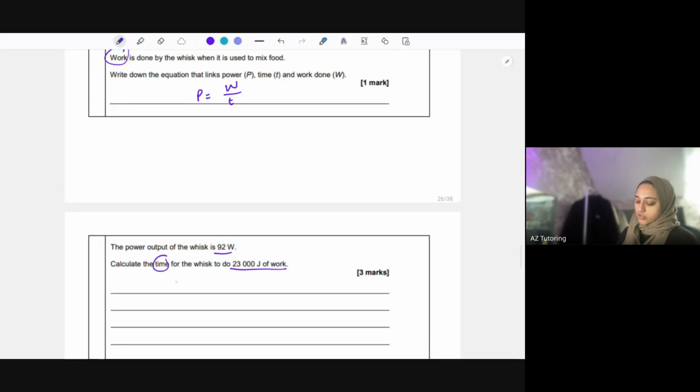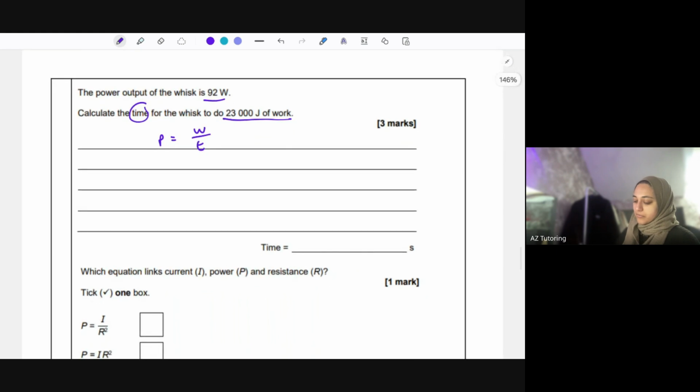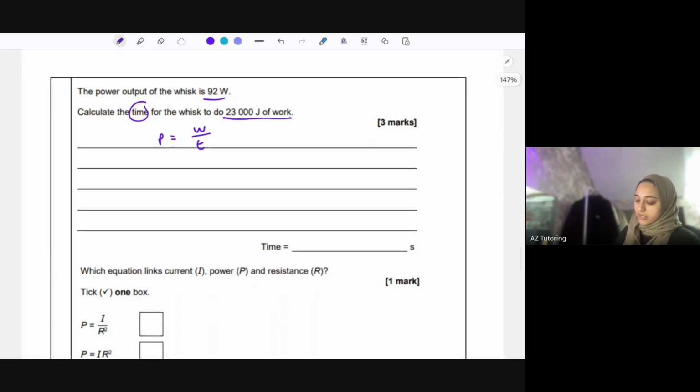So we're just using the equation above, P equals W over T. The power is 23,000... oh no, sorry, the power isn't 23,000. That's the work done. The power is 92 watts equals the work done, which is 23,000, over the time.